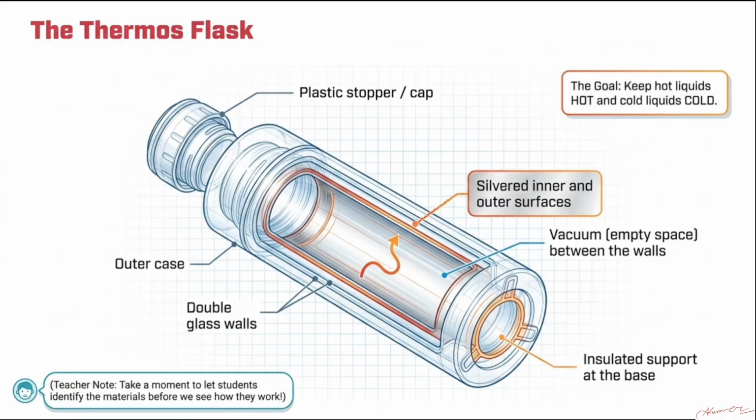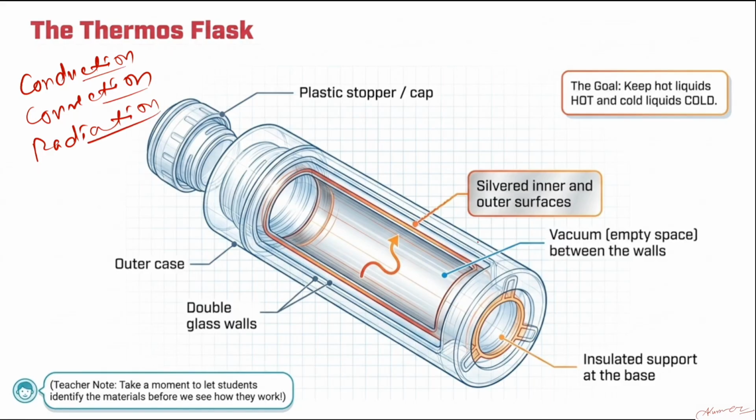Acha, when we talk about heat transfer, there are three methods in which heat can be transferred. First one is conduction. Next one, convection, and the last one is radiation. For the heat to not pass from this bottle to outside, we have to stop all of them. First let us talk about conduction. Conduction happens only when there is direct contact, first thing. Second, conduction can happen only through good conductors of heat. So if you keep water in a flask made of a bad conductor of heat, let's say glass, then the heat cannot escape. So first one is cleared.